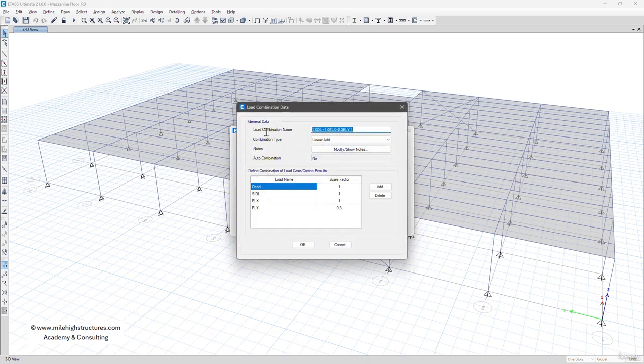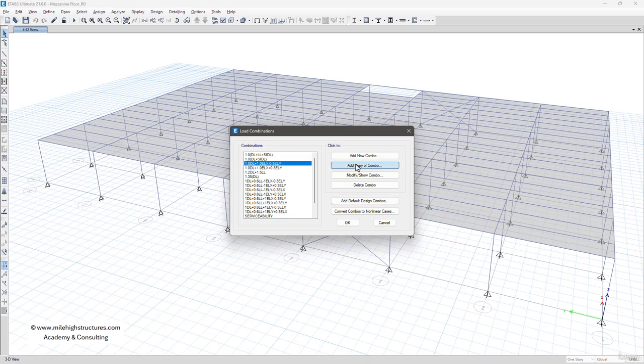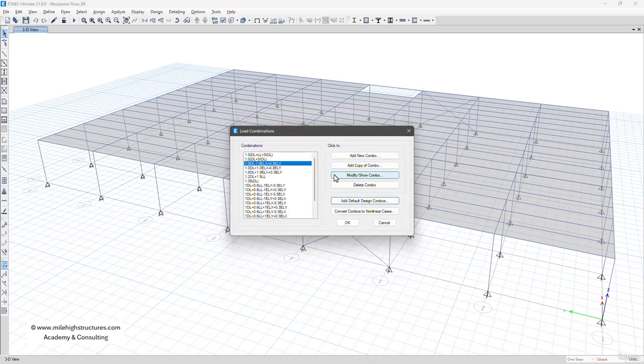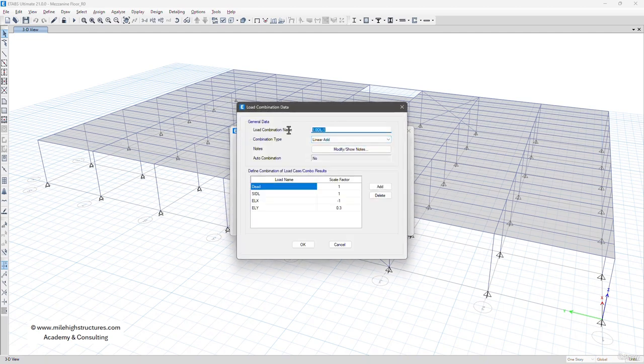left click on add copy of combo. Here, we can add ELX minus 0.3 times ELY. Here we can add minus. And then again, left click on add copy of combo. Now we have used plus plus and plus minus. Now we have to use minus and plus. Minus and this shall be plus. And again, we have to left click on add copy of combo. And now all the factors shall be minus only.